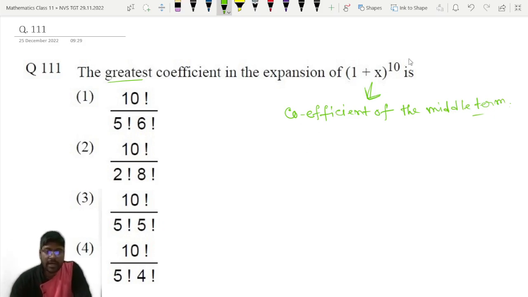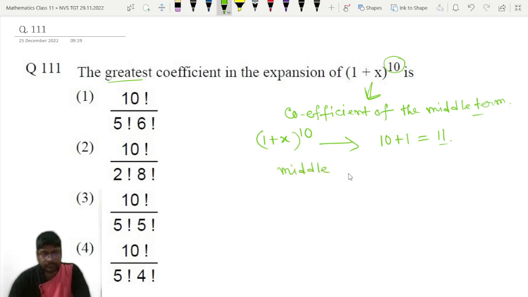Now, how many total terms will be there in this expansion of 1 plus x whole to the power 10? How many total terms will be there? Total number of terms will be 10 plus 1, that is equal to 11. Okay, if the number of terms is 11, then what will be the middle term? Middle term will be what? Which term? 11 plus 1 by 2th term.